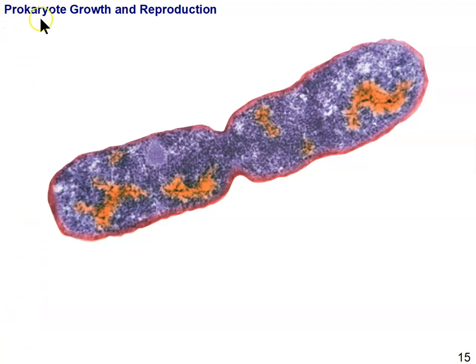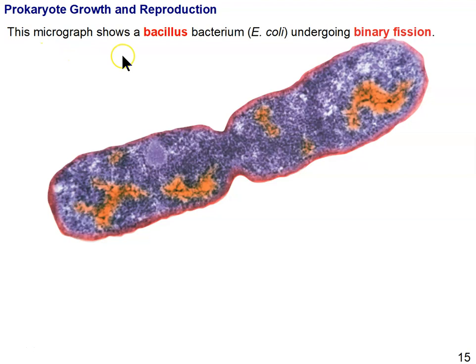Okay, this slide has to do with prokaryote growth and reproduction, which occurs quite a bit differently than it does in eukaryotes. So this is one bacillus cell. It's still one cell. It's in the process of cell division, however. And when cell division results in reproduction, we refer to it as binary fission. Binary meaning two, fission meaning split. So simply means split in two.